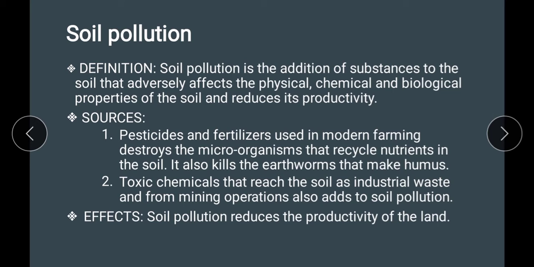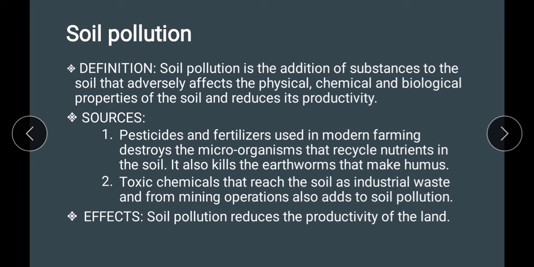So what are the sources of soil pollution? The pesticides and fertilizers which are used in modern farming kill the microorganisms that recycle nutrients in the soil. It also kills the earthworms that make humus. So the killing of these microorganisms and earthworms results in the destruction of the quality of the soil.